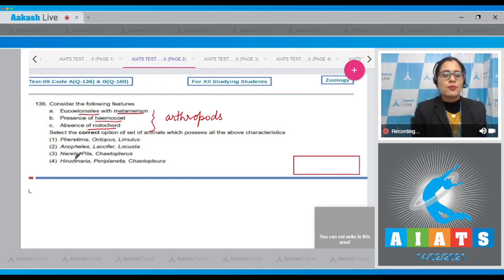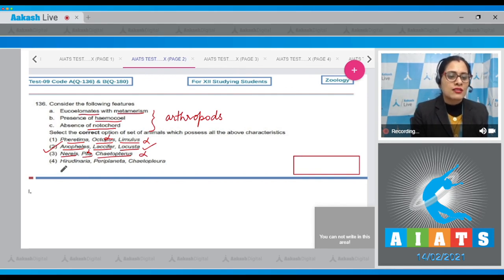In the very first option, the animals are Pheretima, octopus and limulus. Octopus is a mollusk and it doesn't exhibit metamerism, so this is an incorrect option. In the second option, animals are Anopheles, Lacifo and Locusta. These all are arthropods exhibiting the given features in the question, so this is a correct answer to our question. In option 3, Nereis, Pila and Chaetopteris. Pila is a mollusk that doesn't exhibit metamerism or segmentation, so this is an incorrect option.